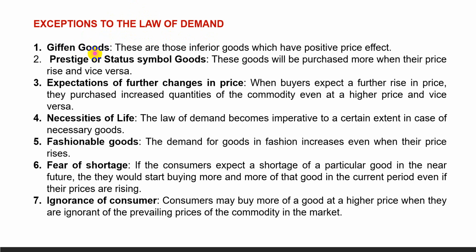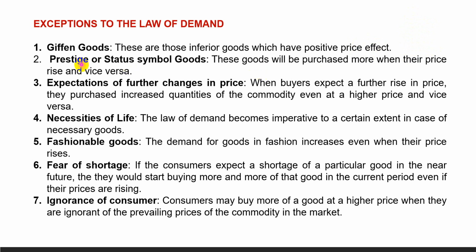Number one, Giffen goods. Giffen goods are inferior goods, part of the inferior goods. That means all Giffen goods are inferior goods, but all inferior goods are not Giffen goods. So Giffen goods are those inferior goods which have positive price effect. Positive price effect means in case of a Giffen good, when price increases, quantity demanded also rises, and when price decreases, the quantity demanded decreases. That means there is a direct relationship, and in case of direct relationship, we find an upward sloping curve. So the demand curve in this case does not slope downward.